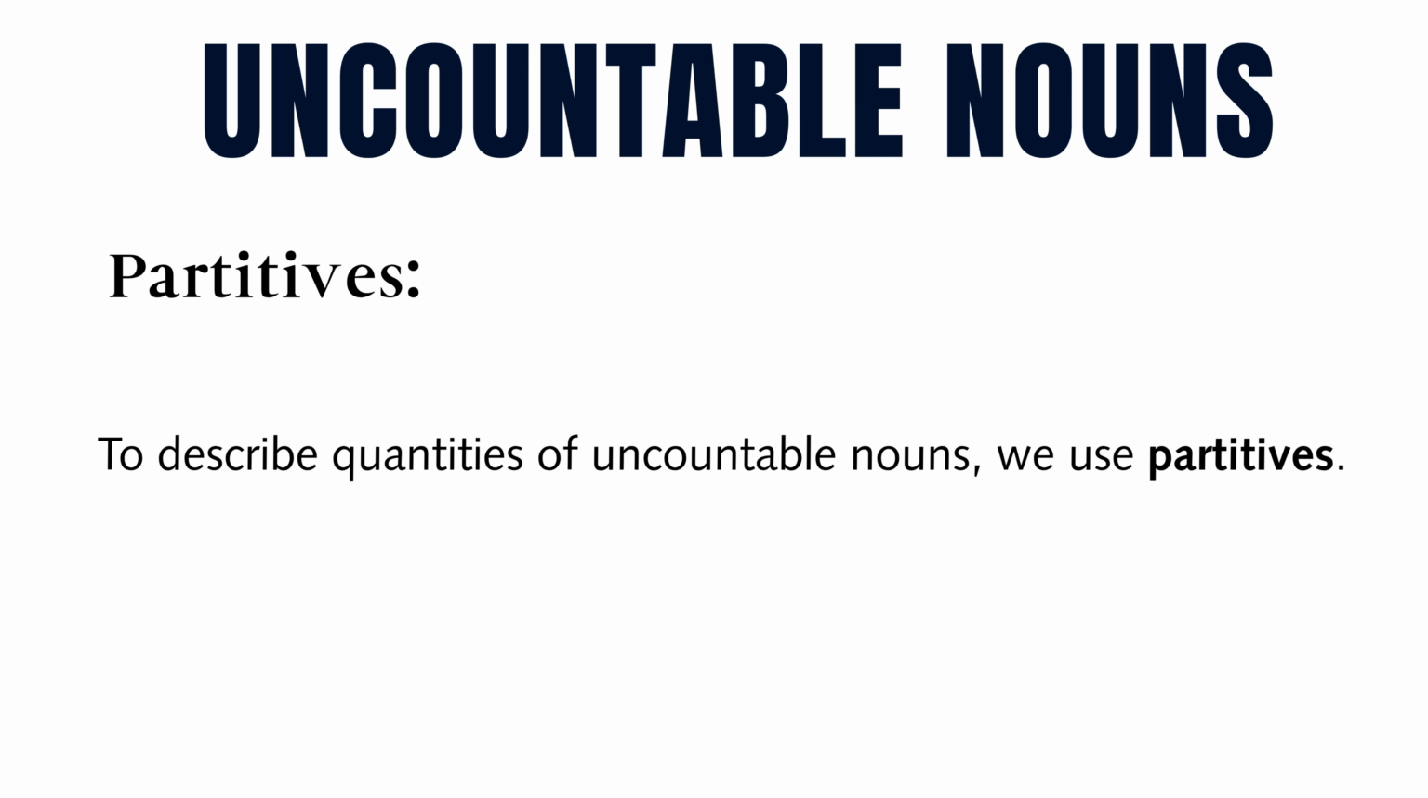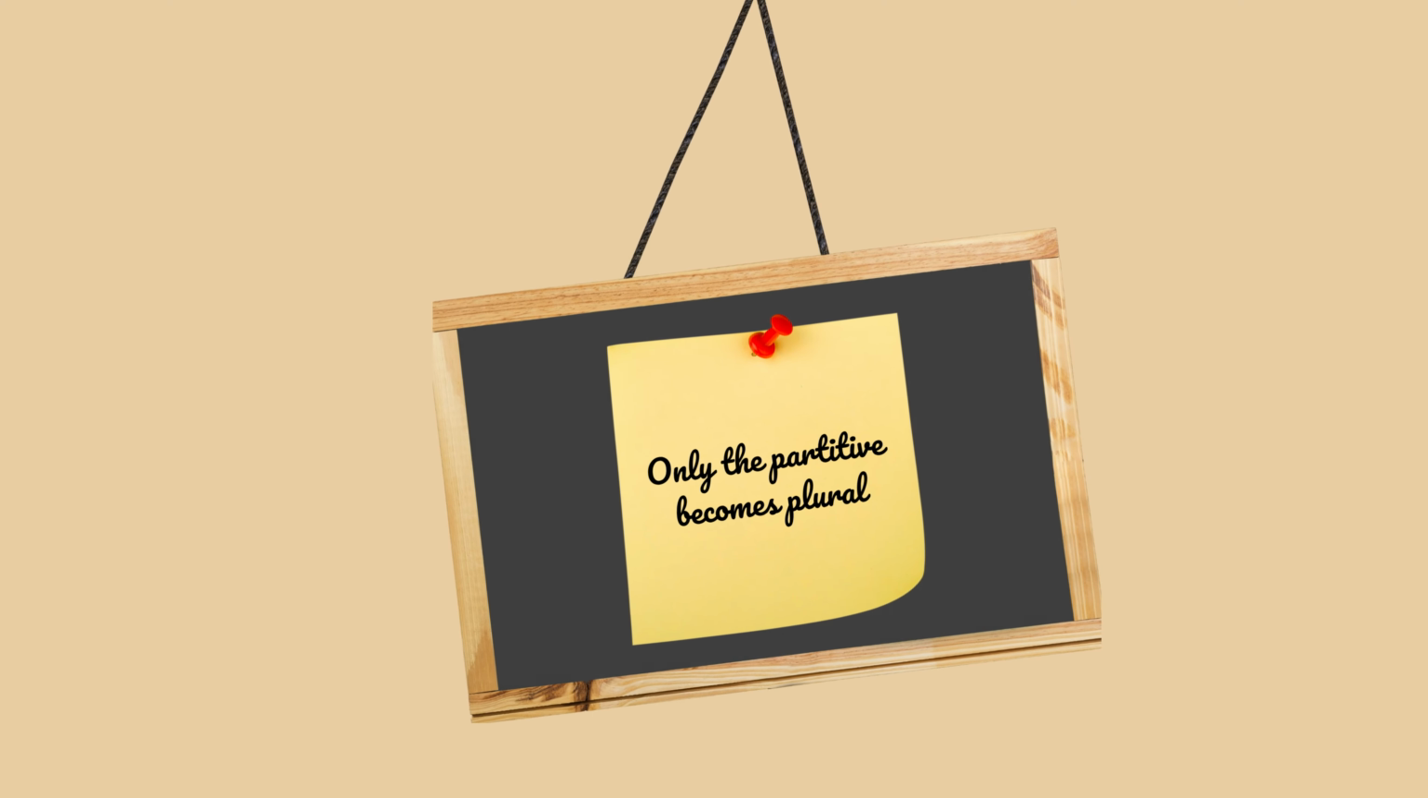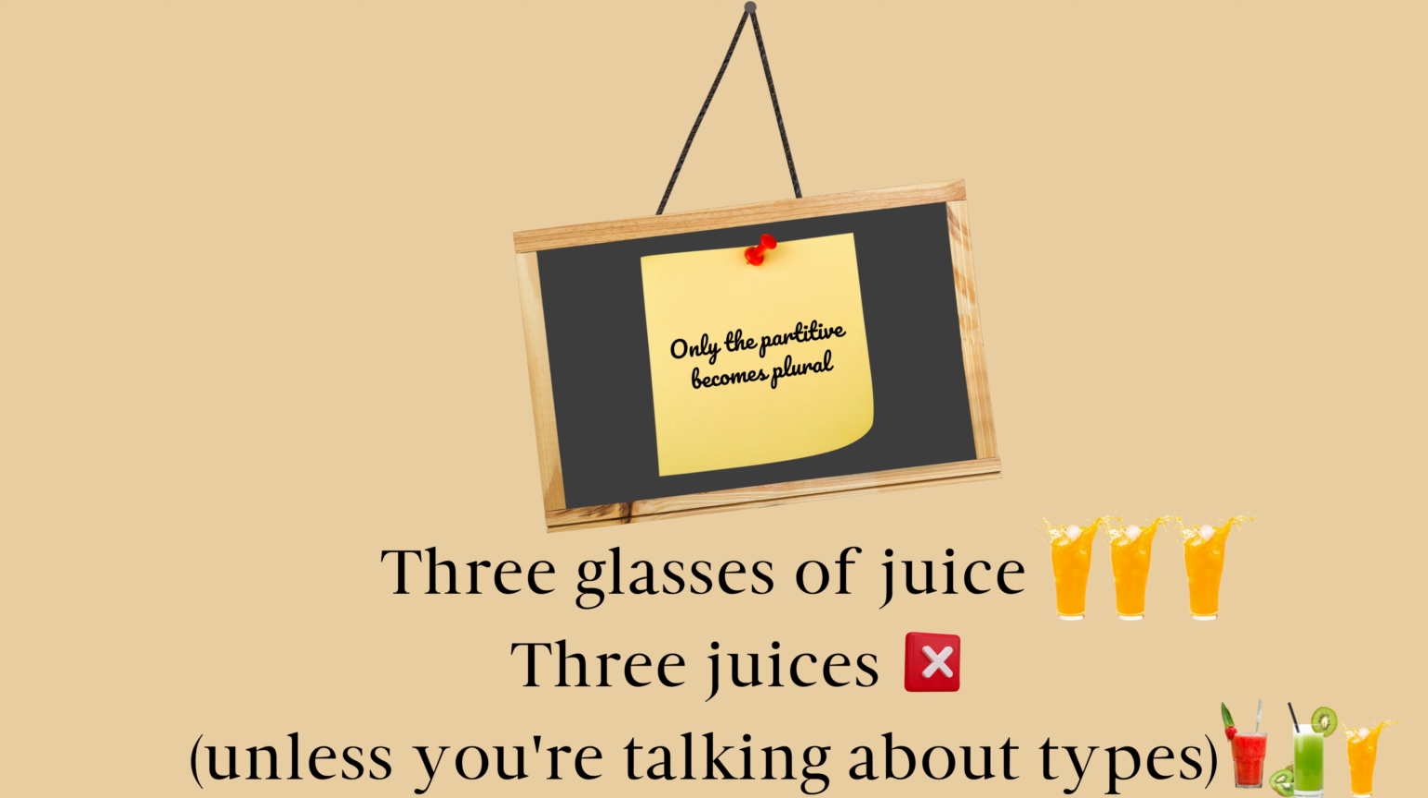This equipment is expensive. Now partitives. To describe quantities of uncountable nouns, we use partitives. Examples: a bottle of water, 3 slices of cheese, a piece of advice, a cup of milk, 2 bags of flour. Only the partitive becomes plural. 3 glasses of juice, not 3 juices, unless you're talking about types.